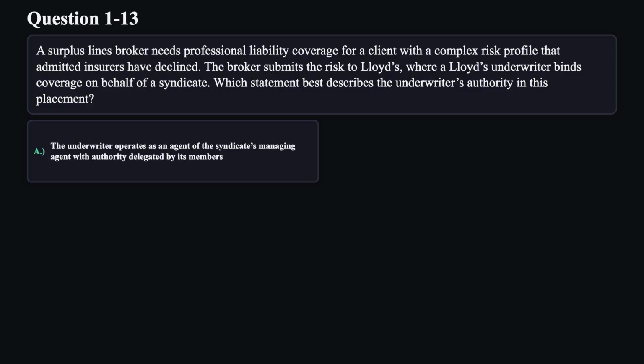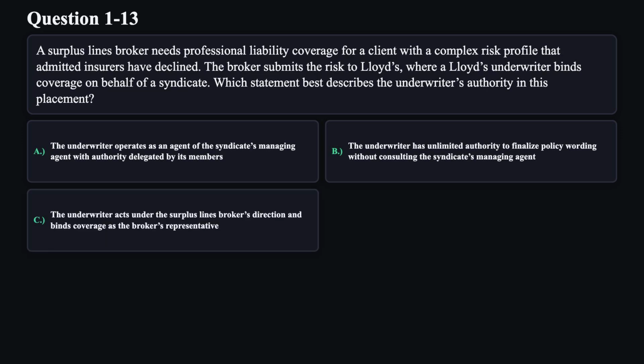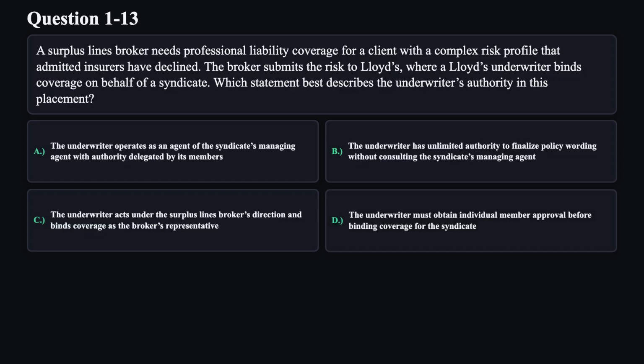A. The underwriter operates as an agent of the syndicate's managing agent with authority delegated by its members. B. The underwriter has unlimited authority to finalize policy wording without consulting the syndicate's managing agent. C. The underwriter acts under the surplus lines broker's direction and binds coverage as the broker's representative. D. The underwriter must obtain individual member approval before binding coverage for the syndicate.